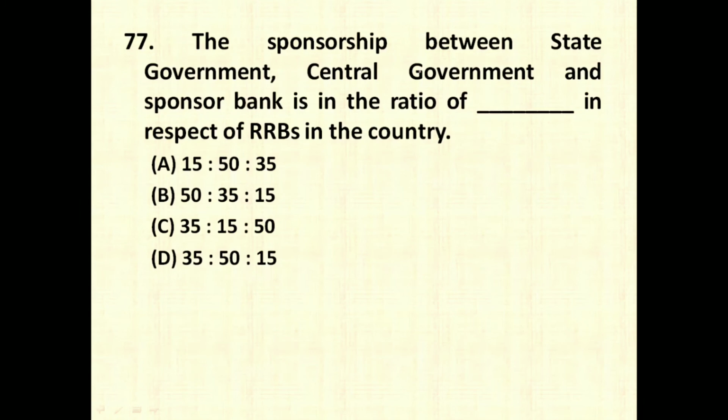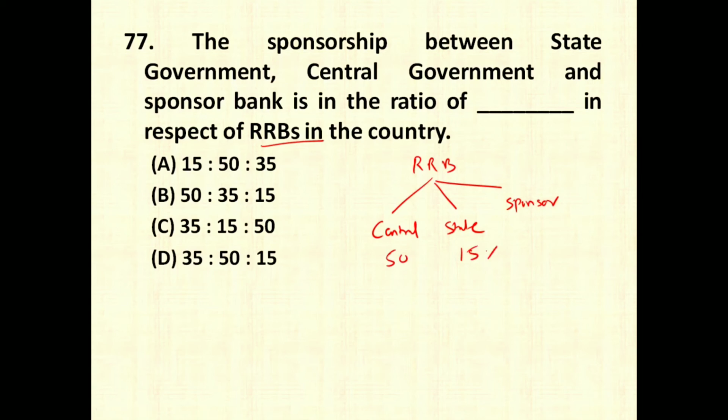The sponsorship between state government, central government and sponsor bank is in the ratio of dash in respect of RRBs in country. So in our country, for RRB, the sponsorship is in 3 different contributions. One is by central government, second one is by state government, and third one is by the sponsor bank. Central government always puts 50%, state government puts 15%, and remaining 35% will be put by sponsor bank. So in this question, state government, so first comes 15, that is option number A, central government 50 and sponsor bank is 35.